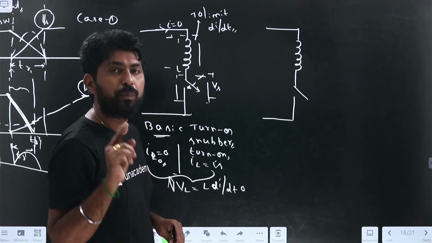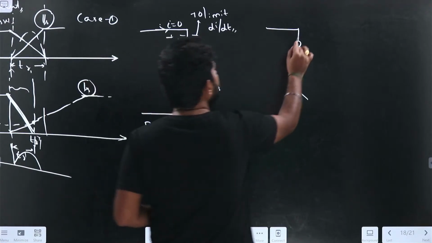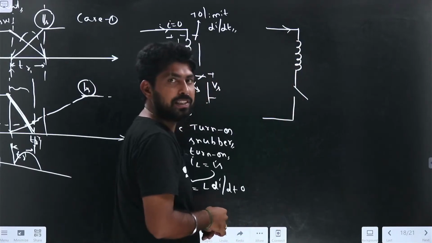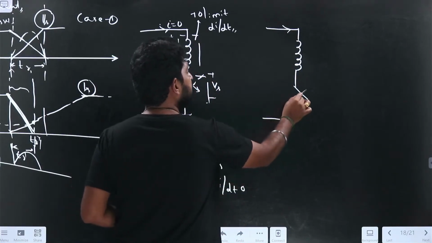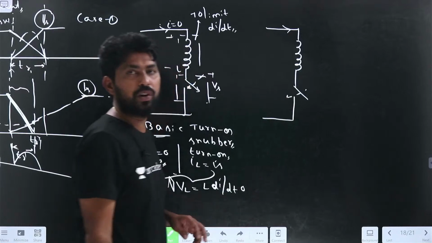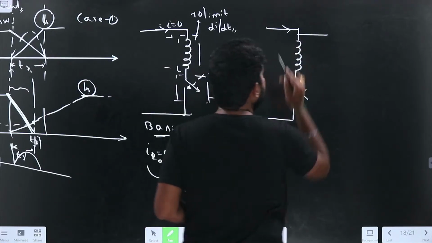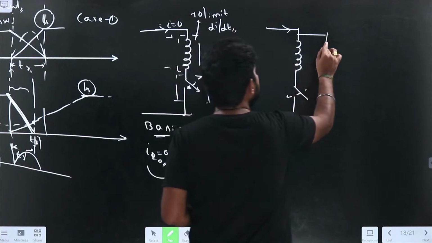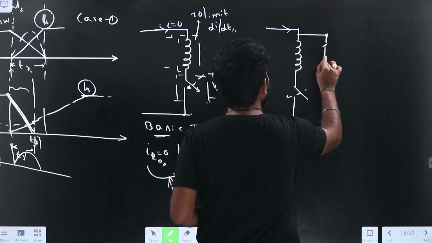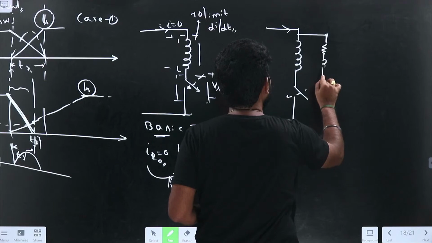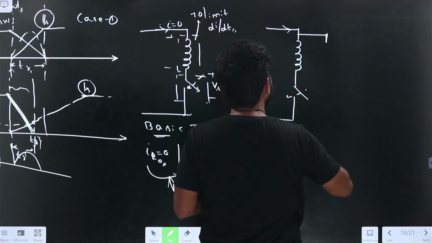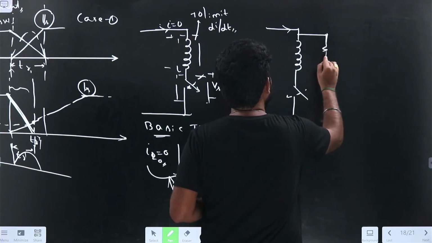Initially the current is flowing like this. When the switch is in on condition, if I keep the resistance and diode here, what happens? Let me keep the resistance.